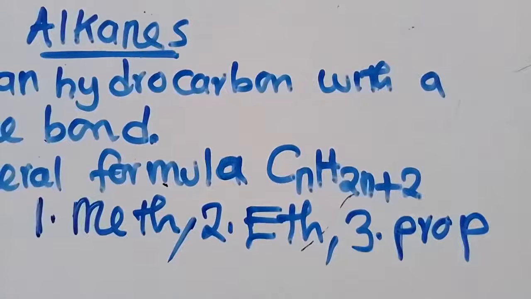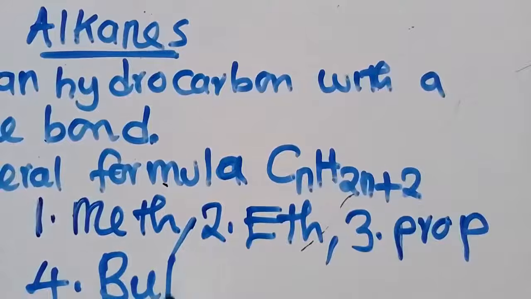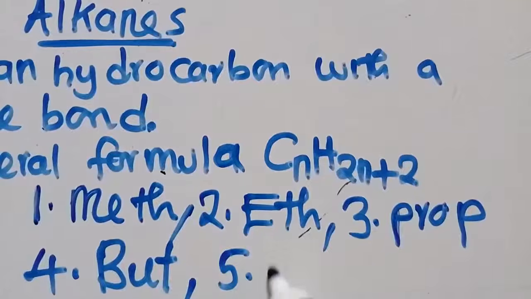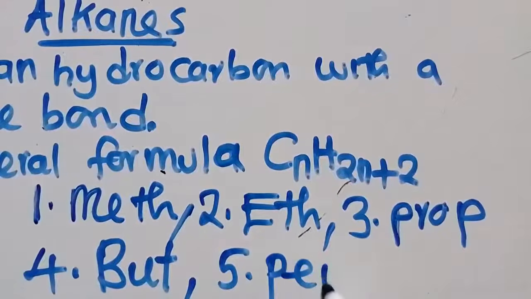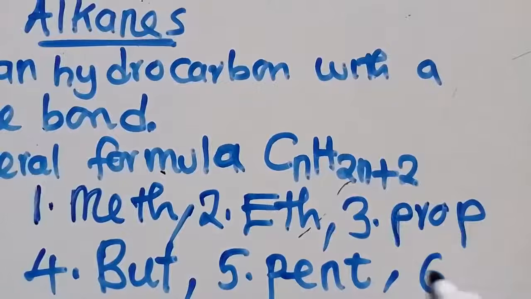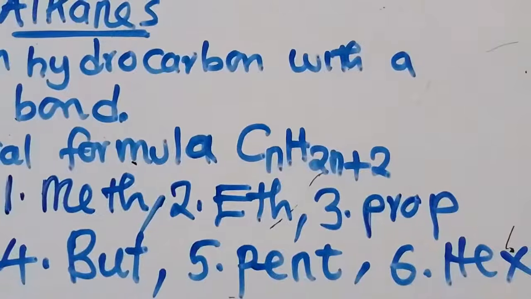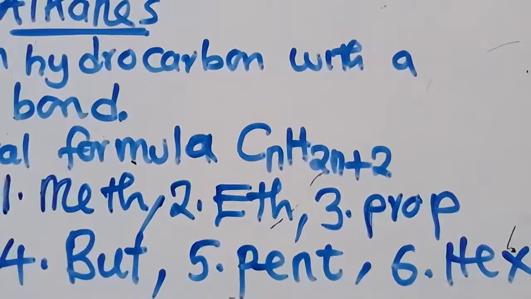The fourth one should start with but. The fifth one should start with pent. Then the sixth one should start with hex. These are what you need to know and understand.